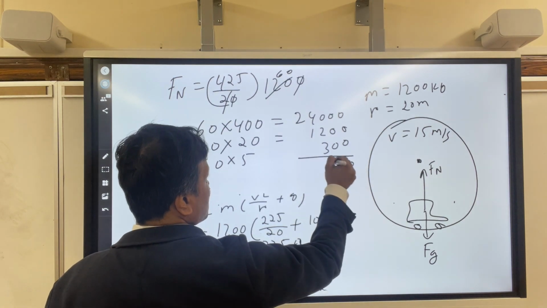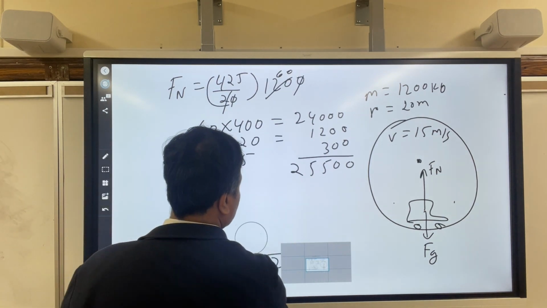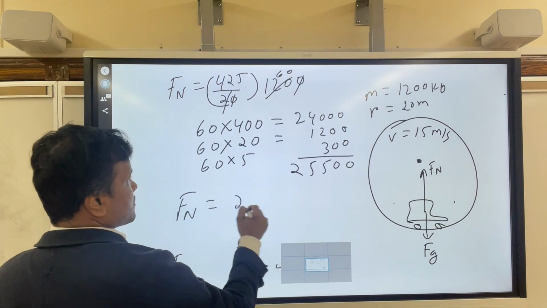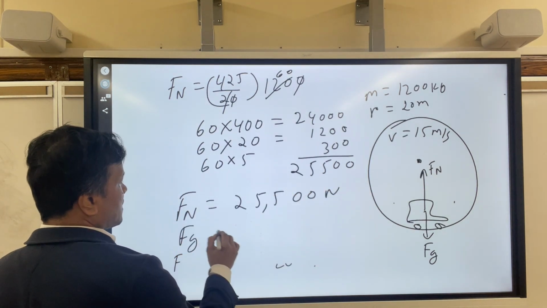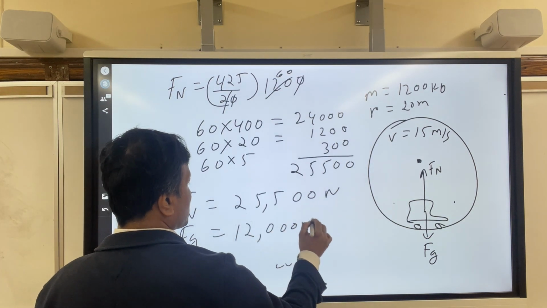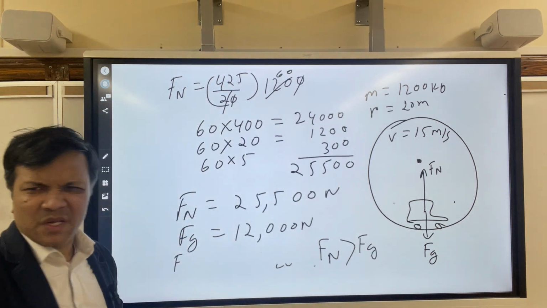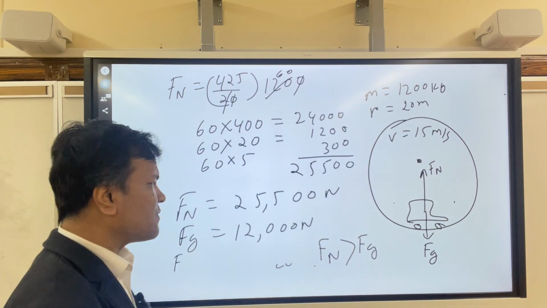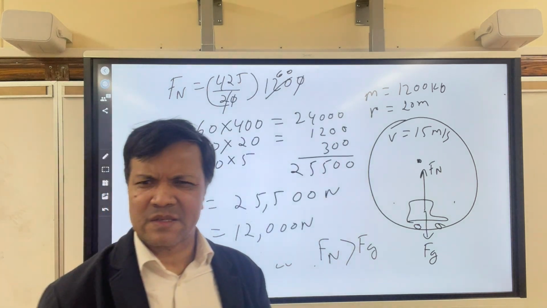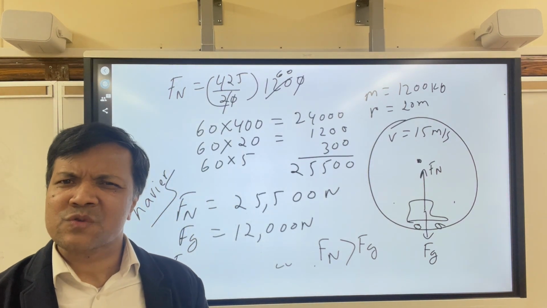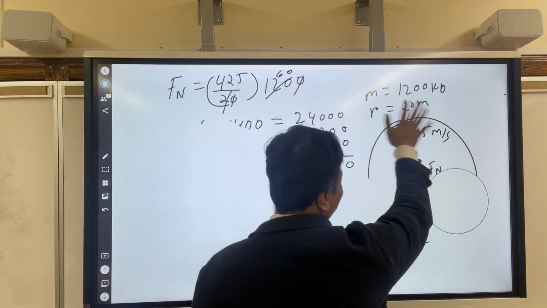All right, so what is the normal force? The normal force is 25500 Newton, of course. And weight is 12,000 Newton. So now normal force is bigger than weight, but it's just too big, it's more than twice. So you not only feel heavier, but too much heavier. You don't want to feel too much heavier or too much lighter. This is the sensation you are not looking for. So you probably want to complain. Anyway, let's move to the next problem, and I'm really getting tired.